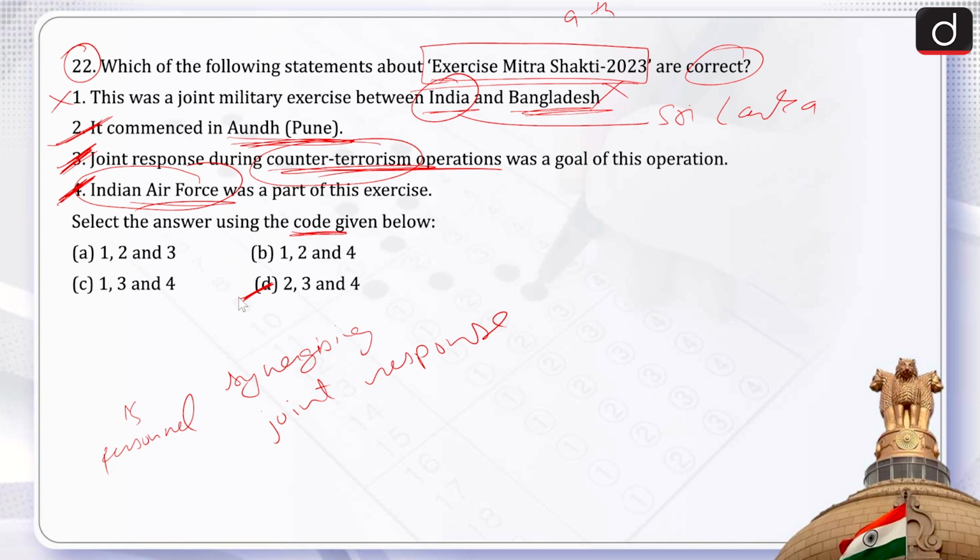So the first was wrong. In this question, if anyone knew that Exercise Mitra Shakti is between India and Sri Lanka and not Bangladesh, they would have marked the first wrong. So automatically, if one knows that the first is wrong, you will be able to eliminate the first option, that is, without even reading the second, third and fourth options, you would have got to the correct answer, because all other options have the first.